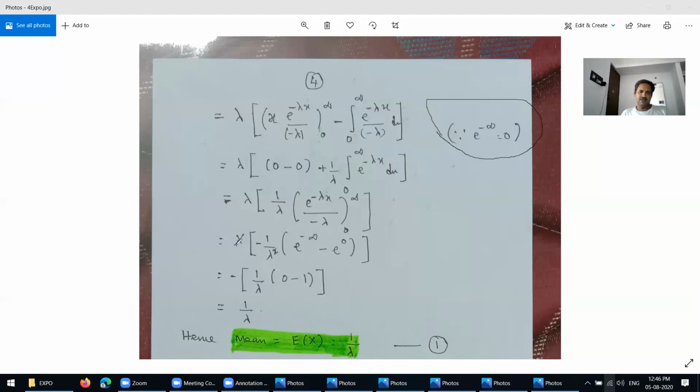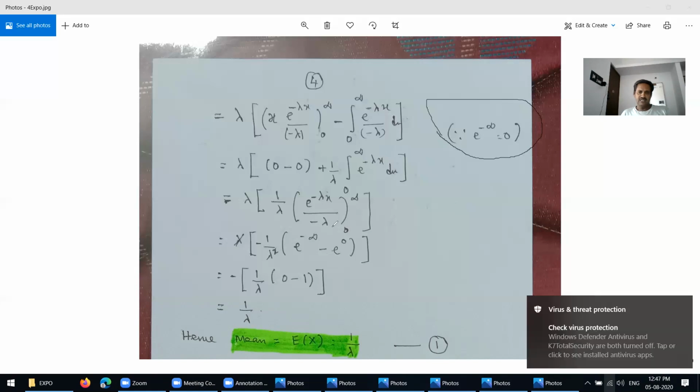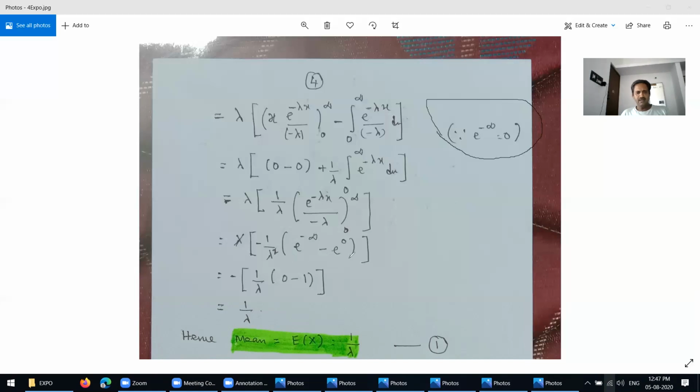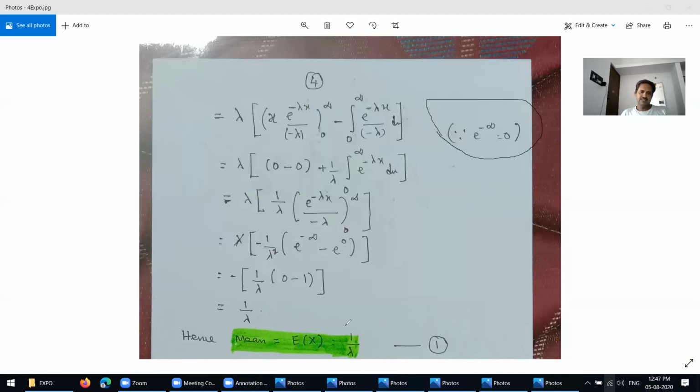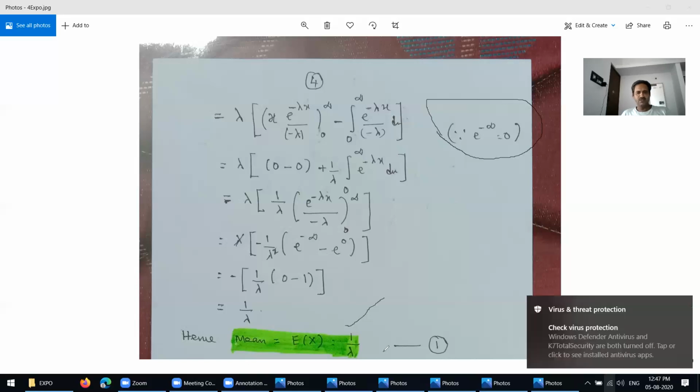So this lambda and this lambda is also okay. Here is also 1 over lambda. So negative 1 over lambda into e power negative infinity minus e power 0. Negative infinity is 0 and then negative 1. So negative into 1 over lambda into 0 minus 1 is nothing but this. Hence, this is nothing but the mean, expectation of x equal to 1 over lambda. You understand?